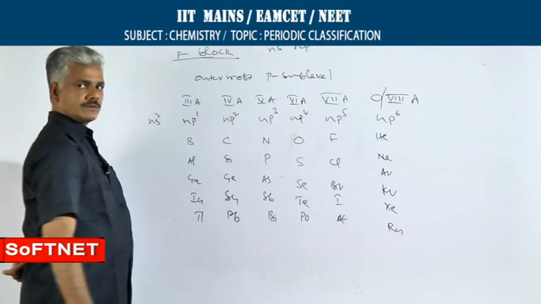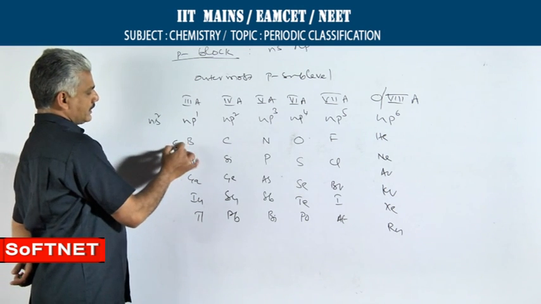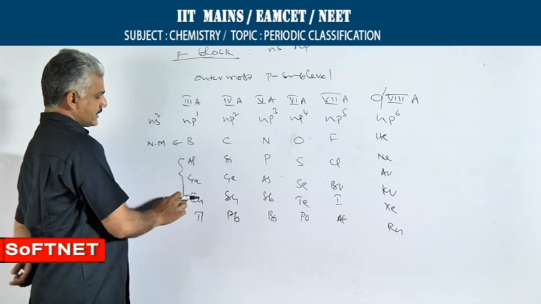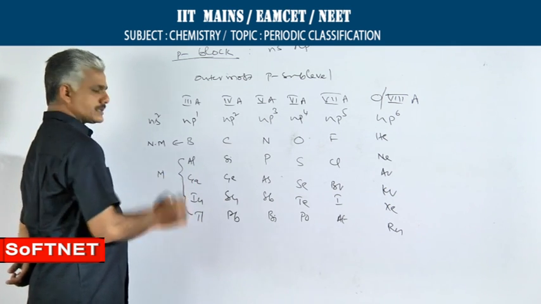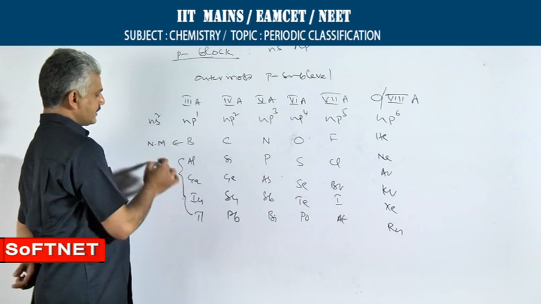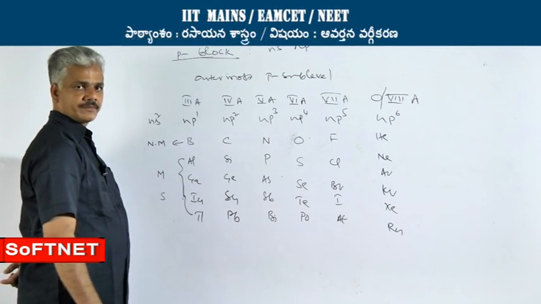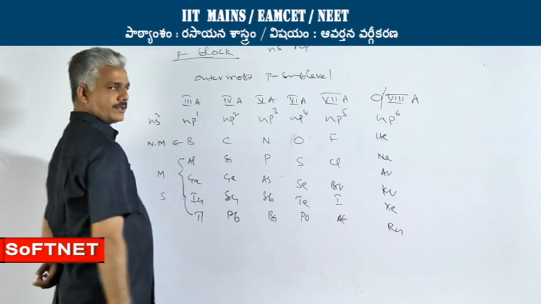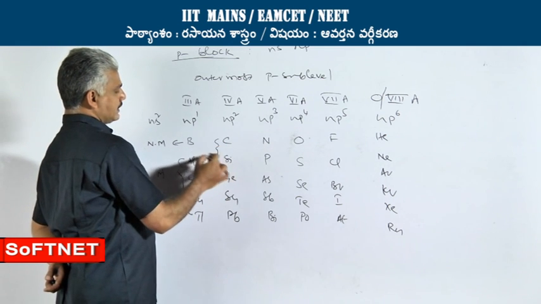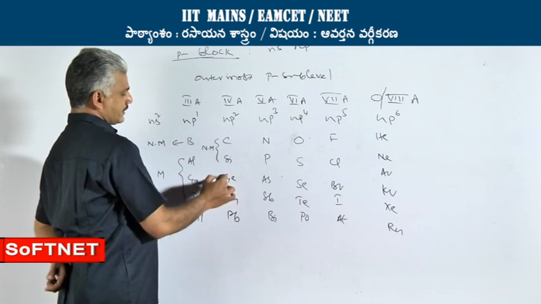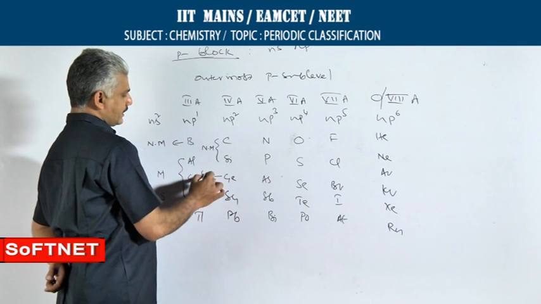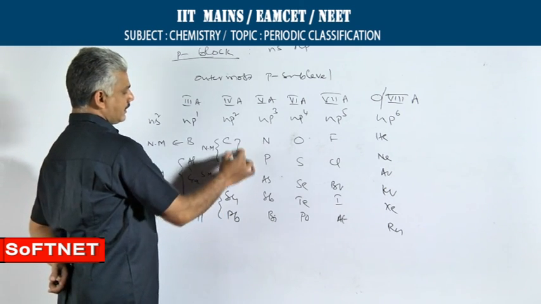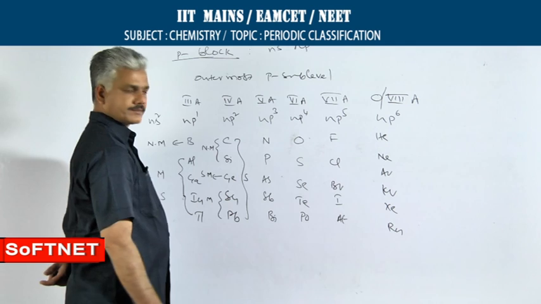Coming to their individual characteristics, boron is a non-metal. Aluminum to indium as well as thallium are metals, and all these elements exist in solid state and they mostly form covalent compounds. In 4th A group, carbon and silicon are non-metals. Germanium is semi-metal. Tin and lead are metals and all are again solids.